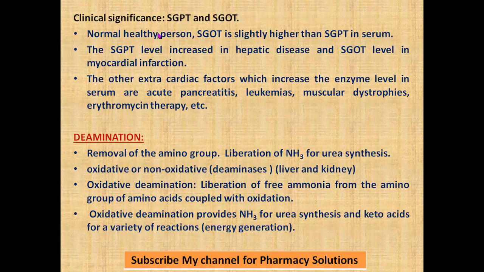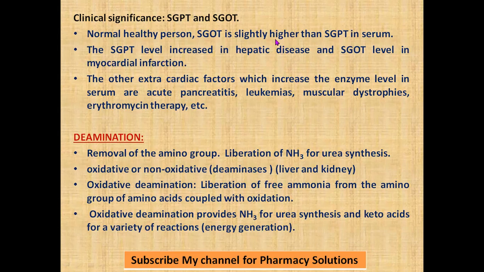The clinical significance of these transaminase enzymes: SGPT and SGOT, serum glutamate pyruvate transaminase and serum glutamate oxaloacetate transaminase. In a healthy person, the SGOT level in the serum is slightly higher than the SGPT level. By estimating these enzymes in the serum, you can diagnose a variety of disorders, so it can be used as a diagnostic tool to identify the disease or disorder.